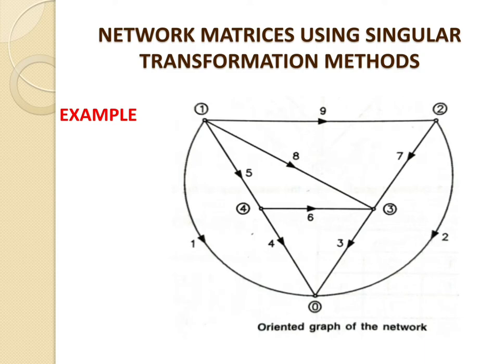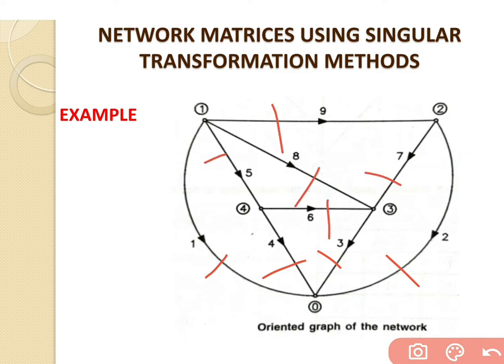Select a tree of the graph. This is the oriented graph of the network. In that case, there are a total of 9 branches, which are already mentioned inside the graph: branch number 1, 2, 3, 4, 5, 6, 7, 8 and 9. There are 3 nodes, node number 1, node number 2 and node number 3, which are also mentioned inside the figure. So the figure shows the oriented graph of the network.